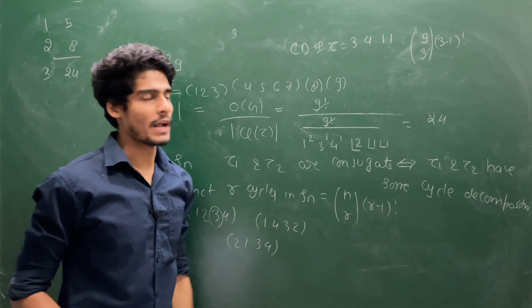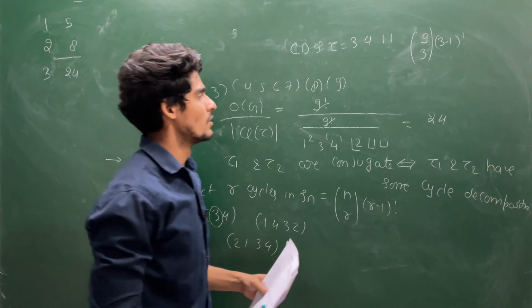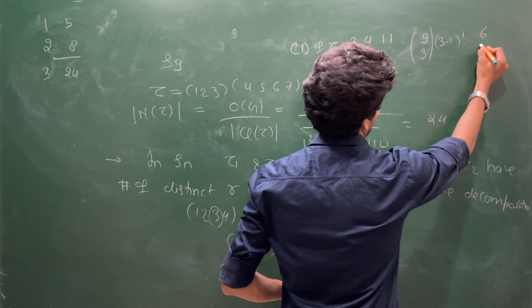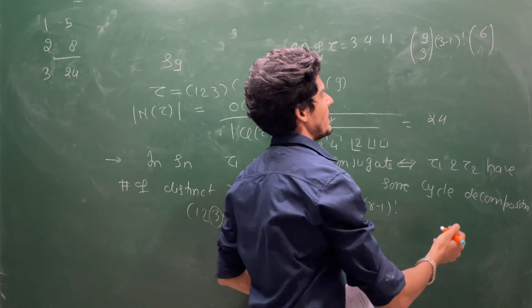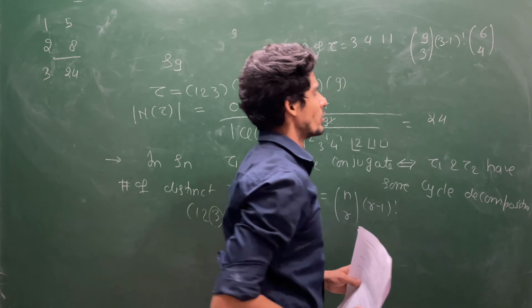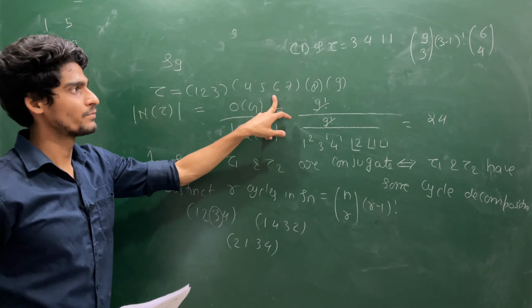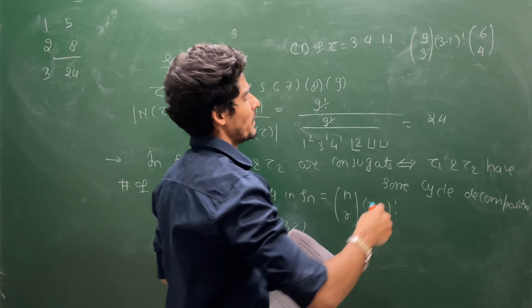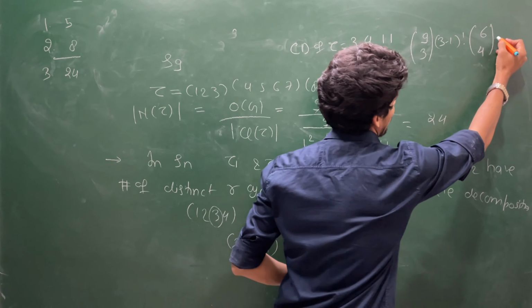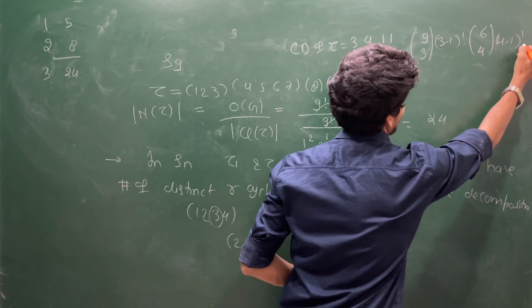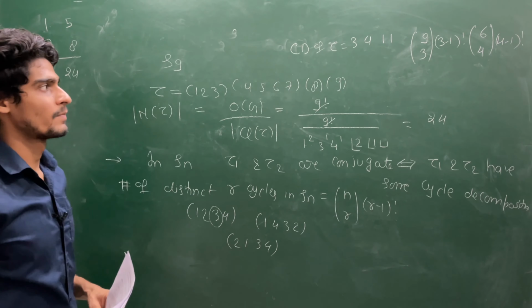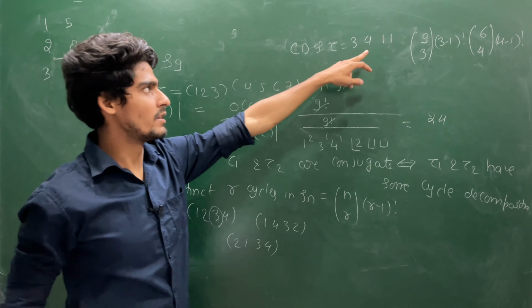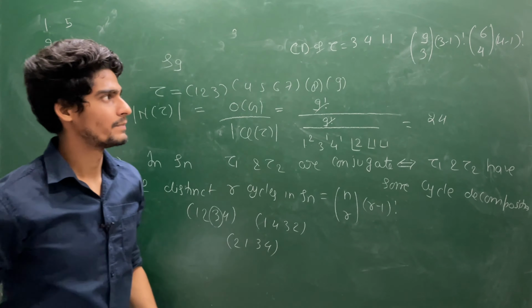Now you are having only 6 elements. So out of 6 elements you are choosing at random 4 elements to create this 4 cycle. But once you have one 4 cycle, you can create 4 minus 1 factorial distinct 4 cycles. And you do not need to work with these two because these are single length cycles.